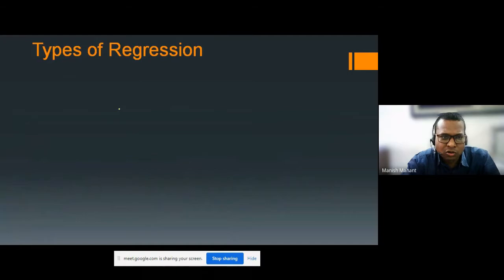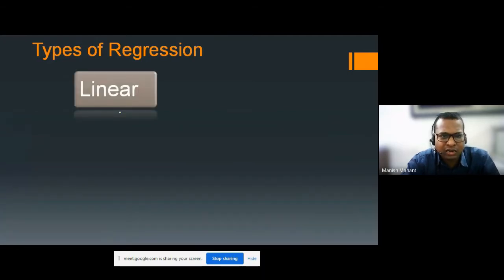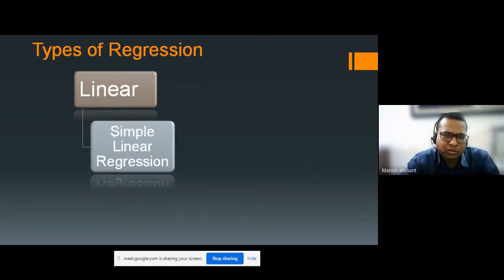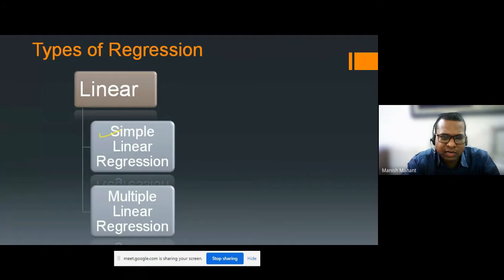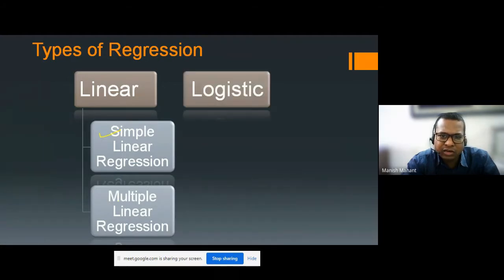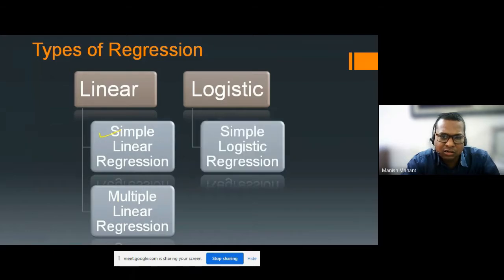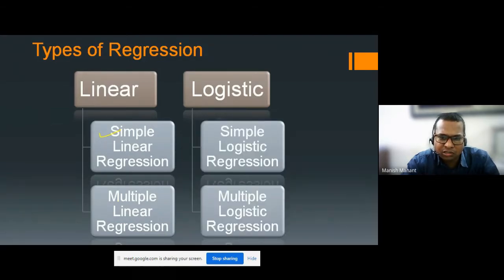Okay, so the types of regression. We have a linear type, which is further divided into two types: first is simple linear regression, and second is multiple linear regression. Another type of regression is logistic regression, which is also divided into two types: simple logistic regression and multiple logistic regression.